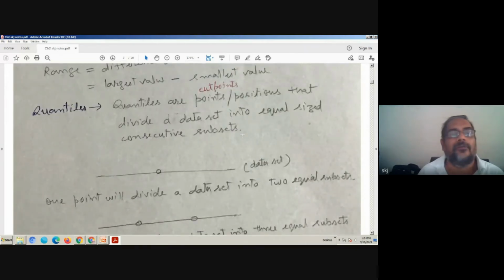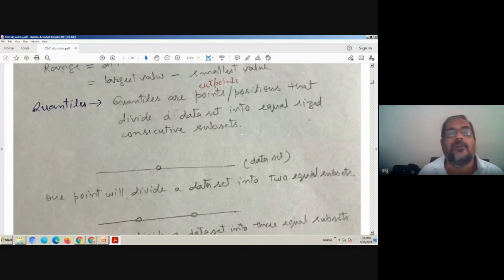Now, quantiles, what is a quantile? Quantiles are points or cut points, better to say cut points, or positions that divide the dataset into equal size consecutive subsets.